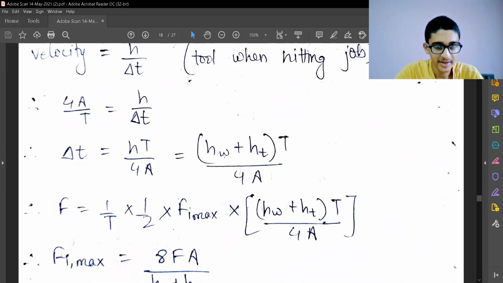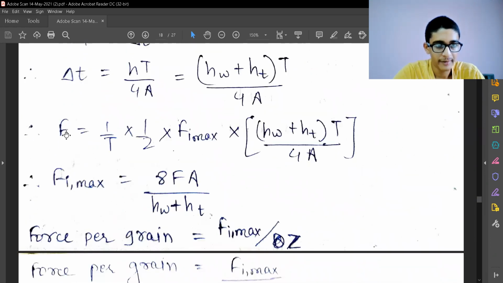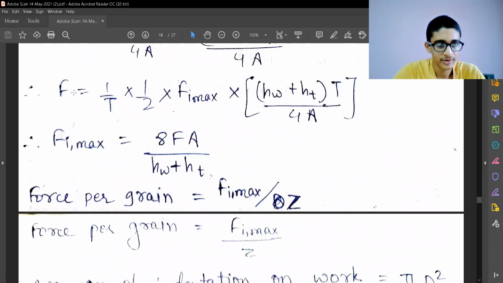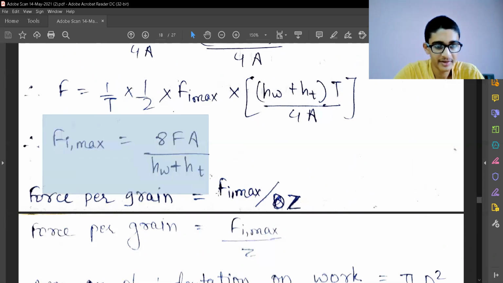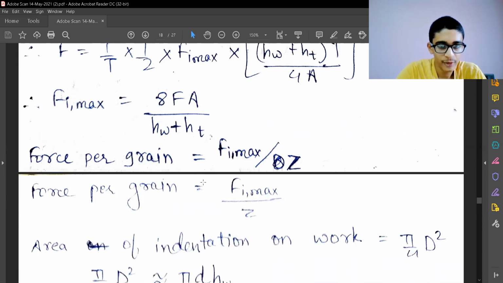Now I'm going to take h equal to hw plus ht, that is the total removed. So hw is the height from the workpiece side and ht the height from the tool side. We have added those two, and we have got the value of F now. I've just substituted the delta t in the original equation to get the total force. So I get the total force in terms of the workpiece parameters, the amplitude, area and time period. This time period will get cancelled. So this is the final equation for F maximum, the maximum impact force, 8 FA upon hw plus ht.